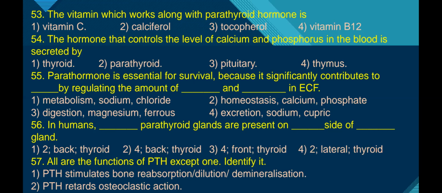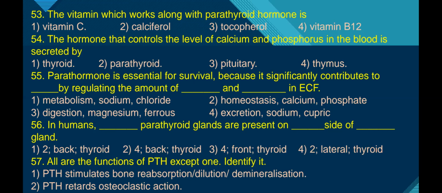Next, question number 56. In humans, there are 4 parathyroid glands present on the backside of the thyroid gland. In humans, there are 4 parathyroid glands, or 2 pairs of parathyroid glands. They are located on the backside of the thyroid gland. So in humans, 4 parathyroid glands are located on the backside of the thyroid gland. Second option.